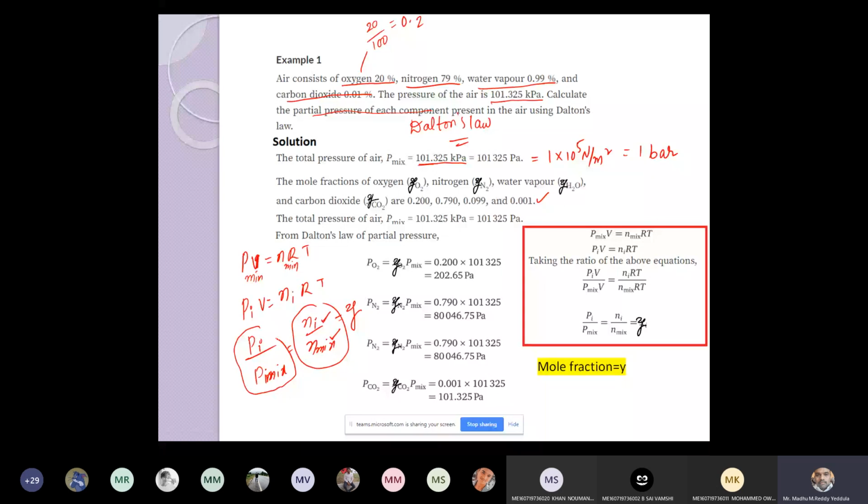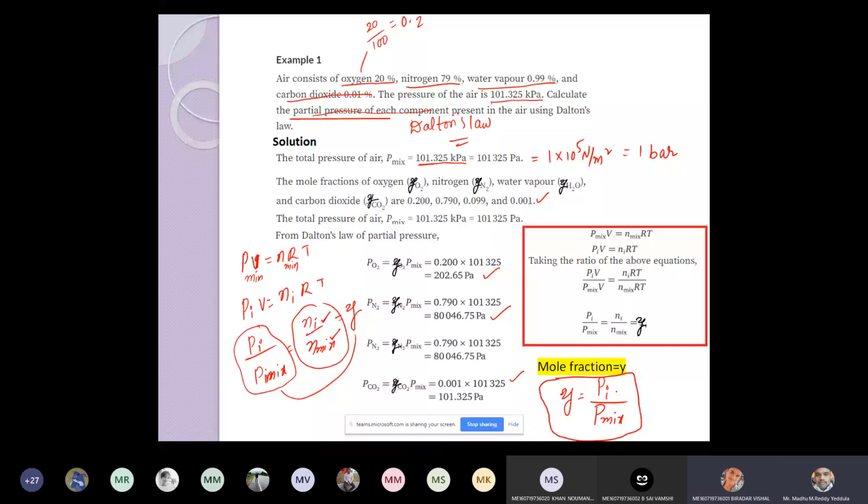So Y is equal to the partial pressure of the individual component to the pressure of the mixture. From that I am calculating the partial pressure of oxygen, nitrogen, and carbon dioxide, and then water vapor also in the next part. I require only partial pressures. This is clear? This is the interpretation of mole fraction in terms of pressure ratio.